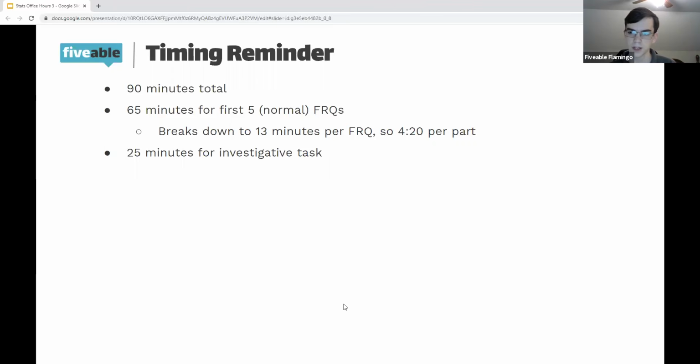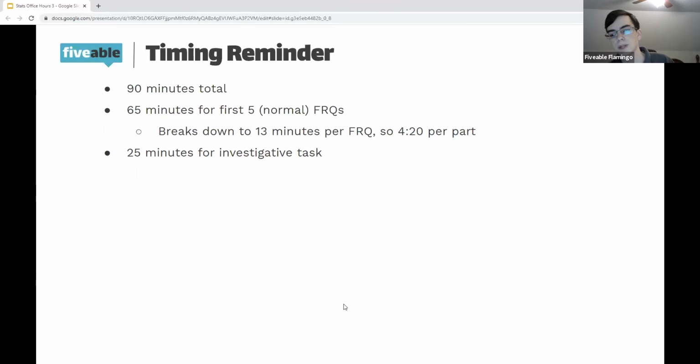On the investigative task, you aren't going to particularly have done a practice problem like that. It's not covering one unit and maybe connecting it to another unit. You've got to combine multiple things that you've learned through the year to solve a new type of longer problem, generally relating to some sort of real world scenario in which it's not perfectly designed for you to just be able to do one test, for instance. You'll have to connect multiple things. And once again, we'll go through that later on in the course.